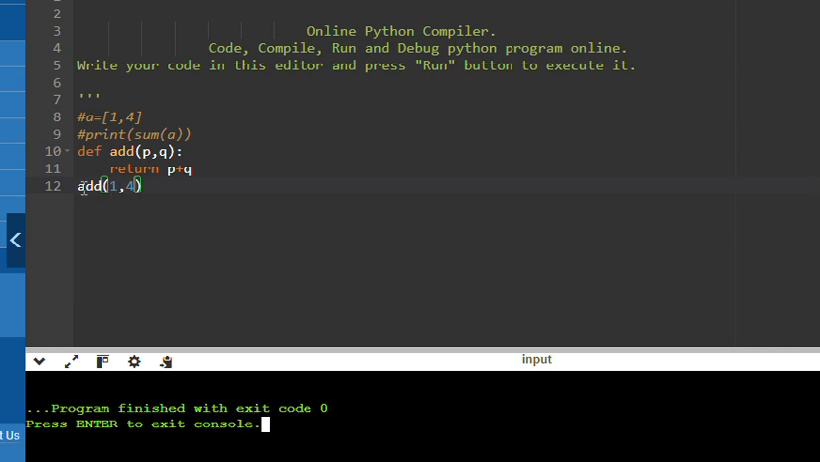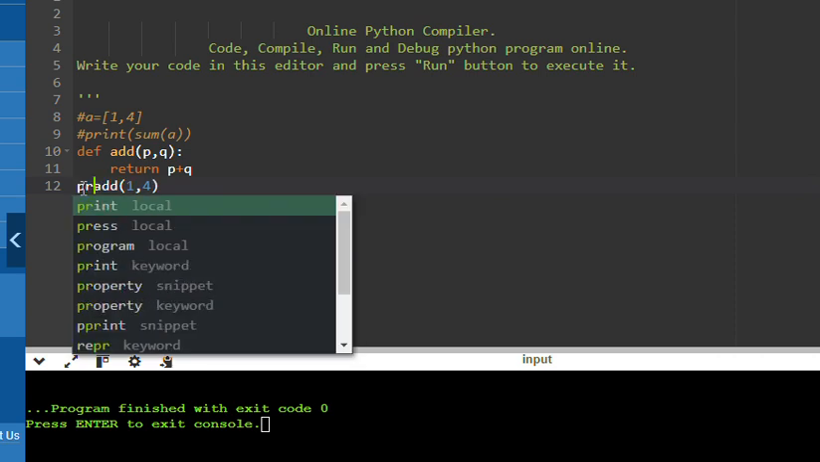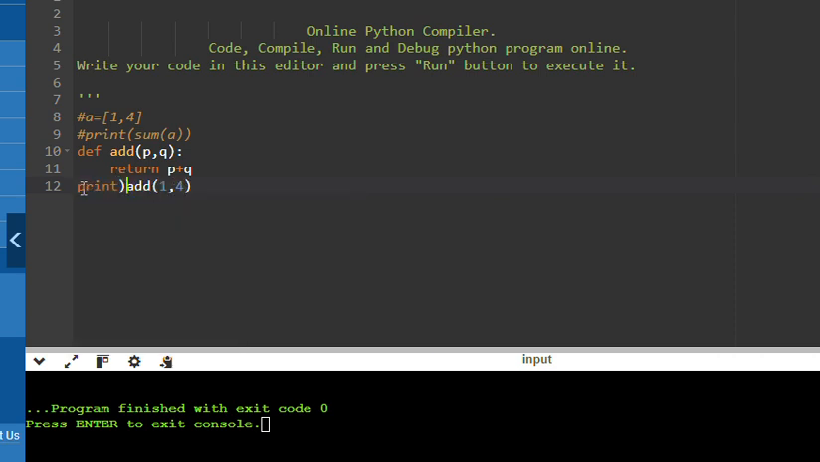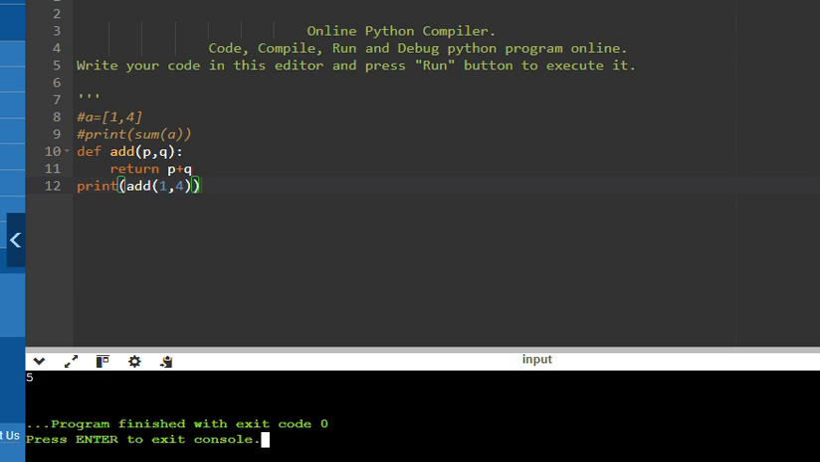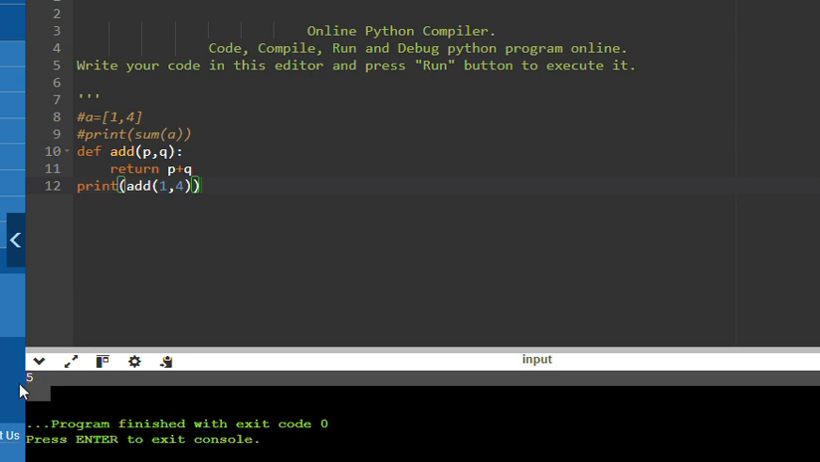Now we have to print this statement. Now look here, we are getting 5. In the earlier scenario we also got 5, and now also 5, which means we can use this one and that one also.